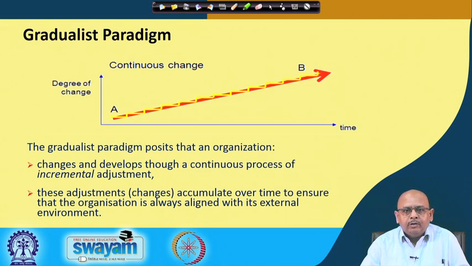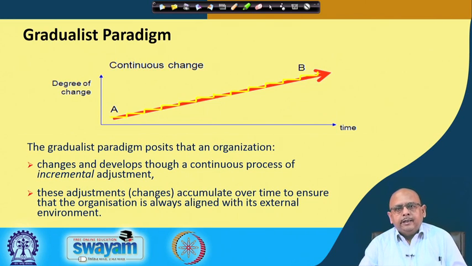And for example, if you are going for updation of the technology, right. So, you update technology tomorrow, and tomorrow again if there is another technology, then you bring it, then again there is another technology, you bring it, but the basic technology that you are using remains same. For example, if you are going for a change in your process to improve it, any kind of process, say supply chain or recruitment process. So, you have a recruitment process in the organization. Now, you look at this recruitment process and you find that there are certain faults at one particular place. So, you improve on that particular process at that particular stage. So, this is what we know as incremental adjustments, right.